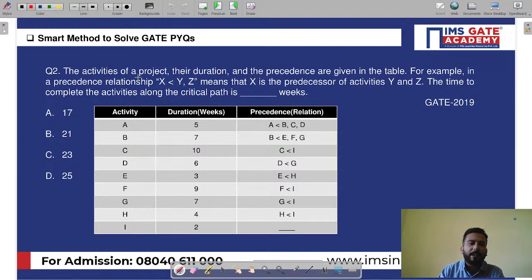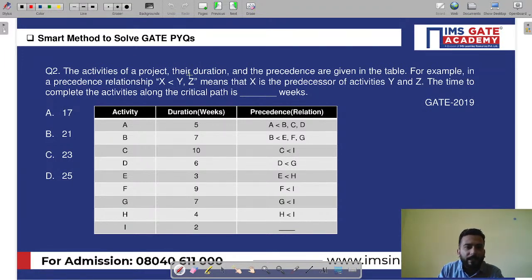The question says that the activities of a project, their duration and the precedence are given. He's simply asking what is the time to complete the activities along the critical path. So in short, he's asking only for the critical path, which is very, very easy. But the way he has given the precedence relationship is the thing which is going to trouble you. Yes or no?